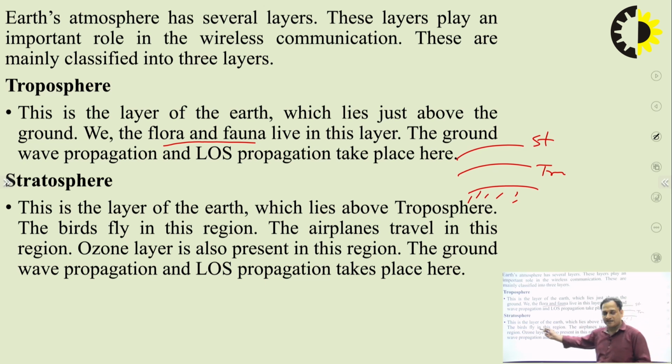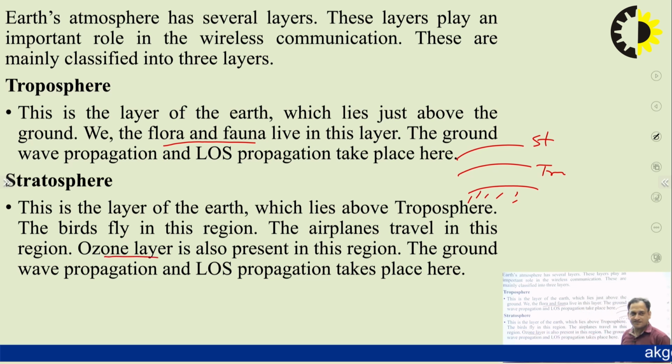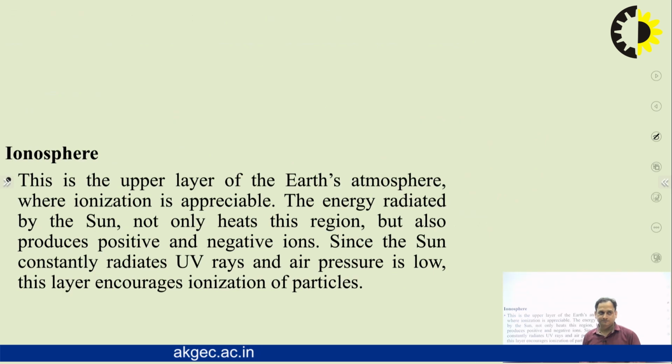Birds can fly into this region, airplanes can travel in this region, and the ozone layer is also present here. Ground wave propagation and LOS propagation take place in the stratosphere as well.